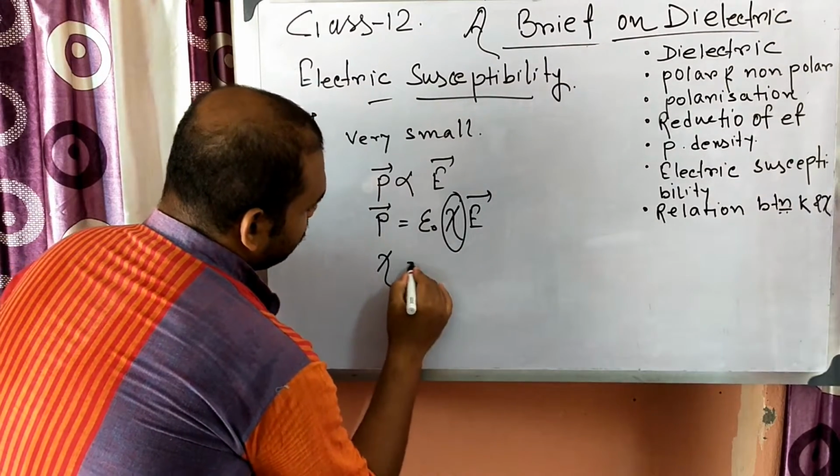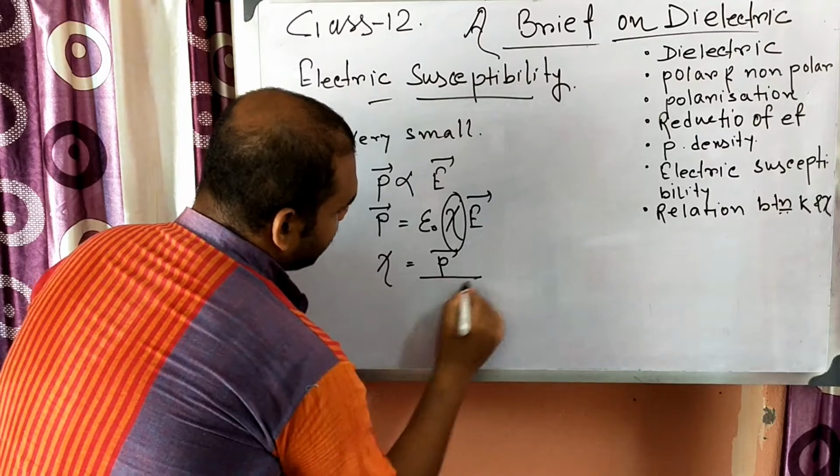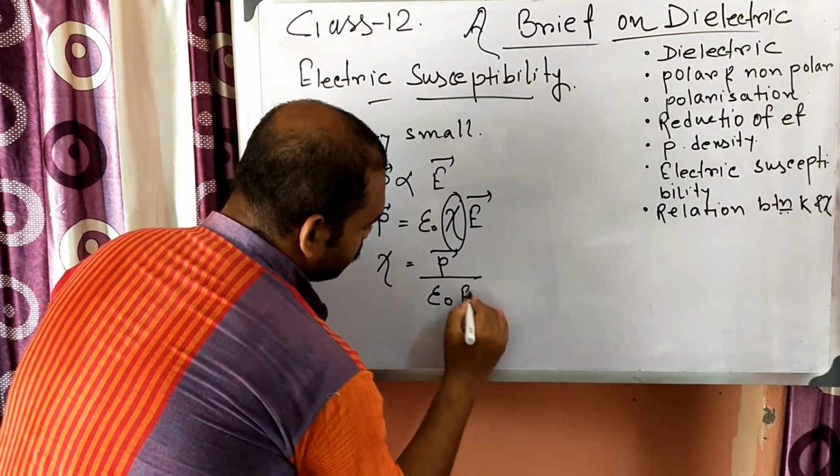So chi will be equal to P by epsilon 0 into E.